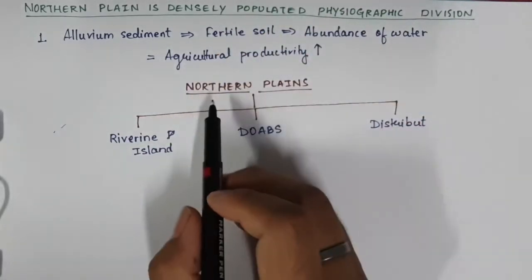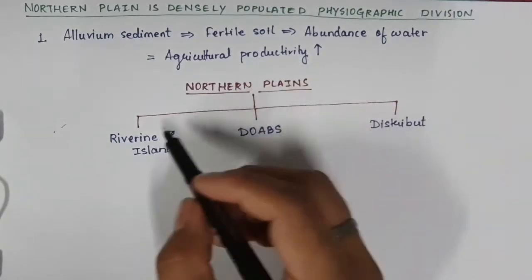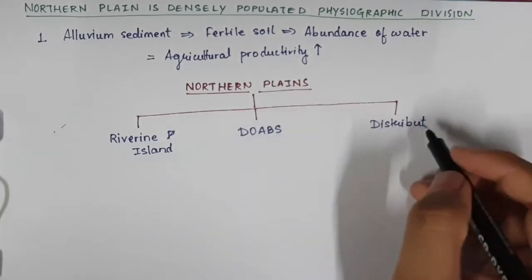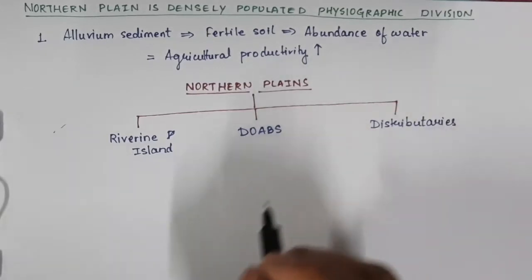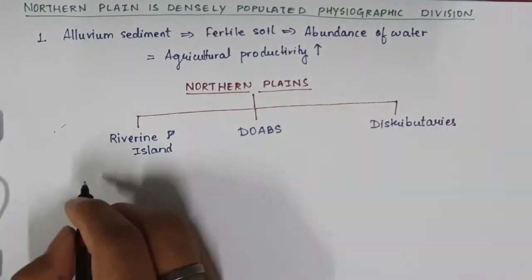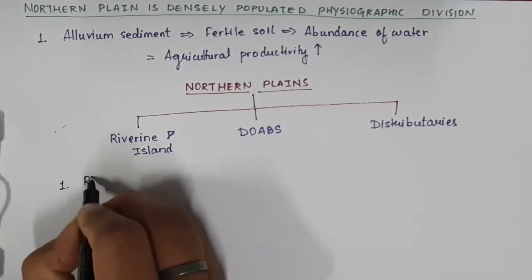Now we are going to talk about northern plain, which is divided into three parts. First we have Riverine Islands, second we have DOABs, and third we have Distributaries. Now let us try to understand each one of these. So let us try to understand Riverine Islands.